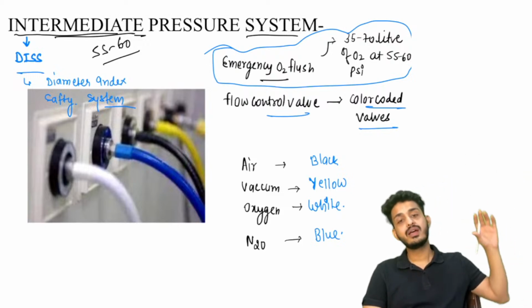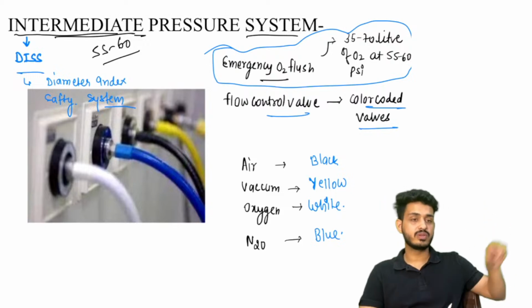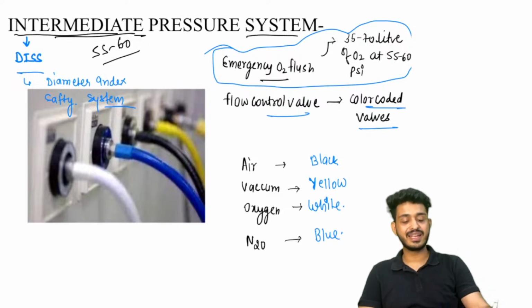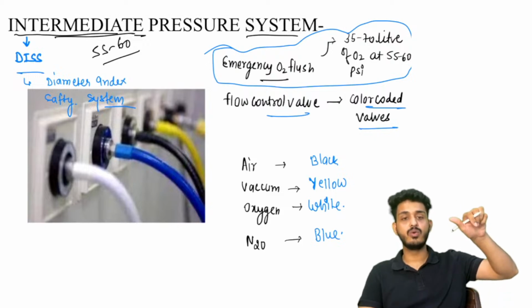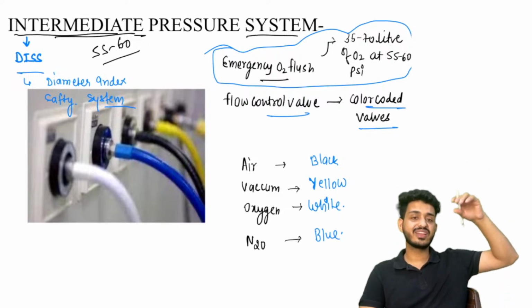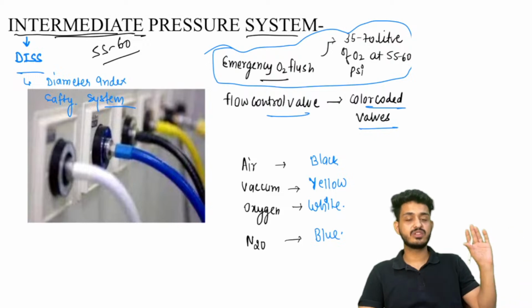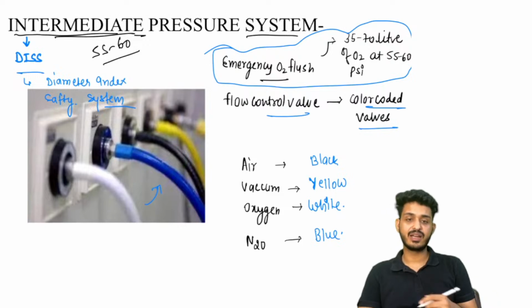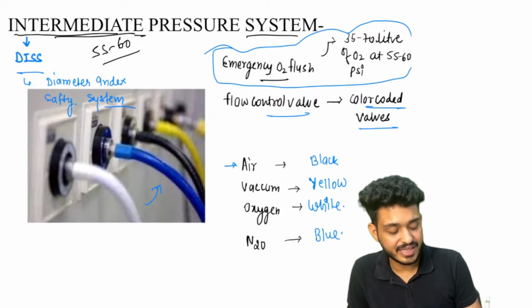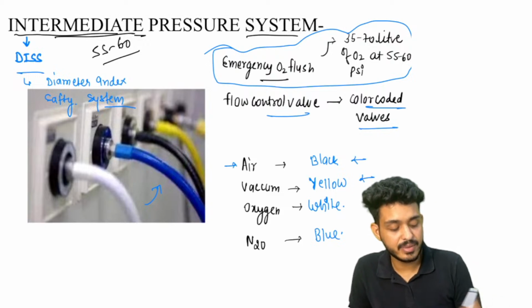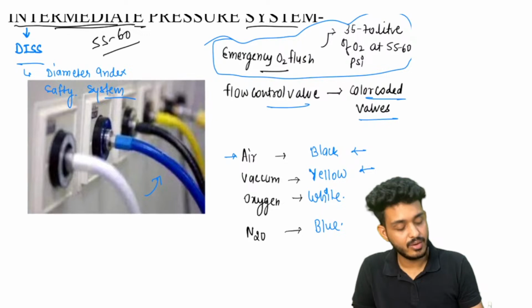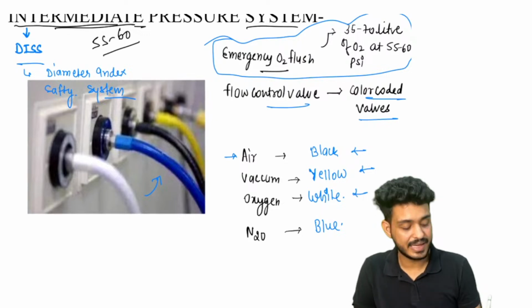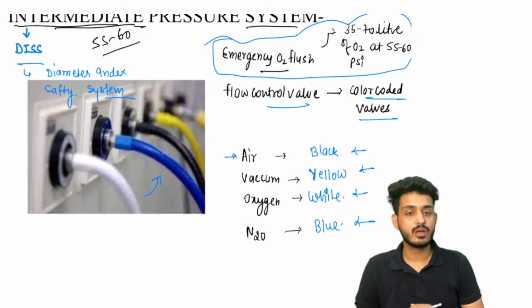Okay, when you are going into your hospital, you will be finding these lines going around, and they will be having a flow control valve. Just like a cup-like thing you will be seeing, you open the valve, that would humidify the gas, and the gas will be coming to the patient's bed. Near the patient bed there is a valve, and different colors of gases are coming there. Air will be in the black color pipeline, vacuum will be in the yellow color pipeline, oxygen will be in the white color pipeline, and N2O will be in the blue color pipeline.